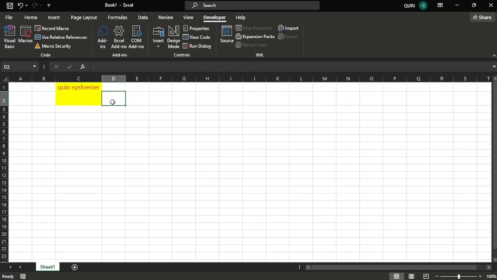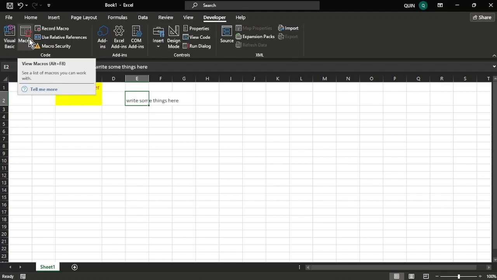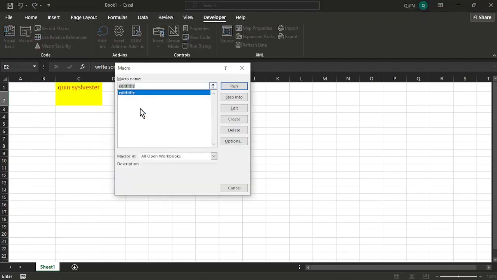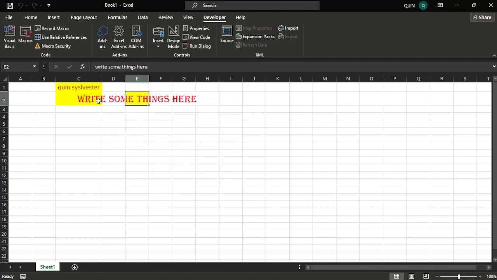Now to see how this works, you can select a cell, write something inside, then you're going to your macros. This is the location where you can find all the macros that you've recorded. Click on it and then you're going to see them listed here. In our case, we only have one of them, so you just click on it and run your macro. Once you do that, you're going to see things happening. As you can see, that is what has happened.